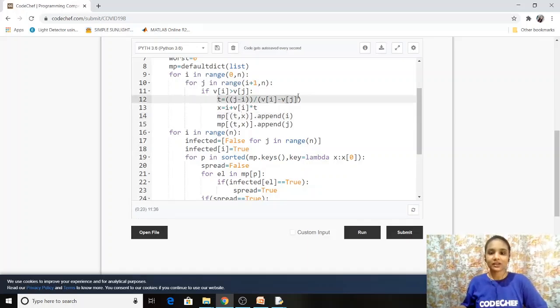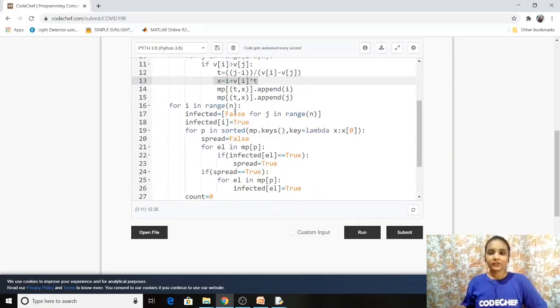And after we calculate the time and the position for each pair, we'll just need to add this athlete i and athlete j to the map at that time and position as the key. So in Python, we have this append function that we use if we are adding anything at the last of the list. So in C++, there is, I think, push back. So you can use that.